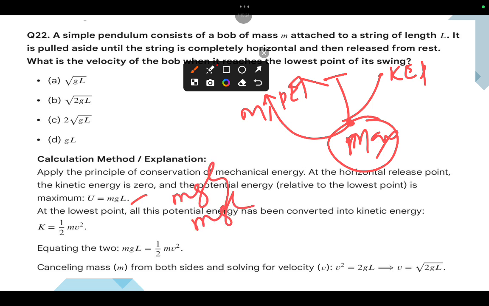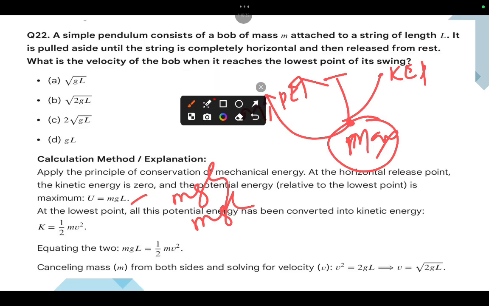So now what is the question? It is pulled aside until the string is completely horizontal, then released from rest. What is the velocity of the bob when it reaches the lowest point? That means this point only, the mean position. That means potential energy is equal to kinetic energy. mgh equal to half mv square. So h means what here? L. mgL equal to 1 by 2 mv square.